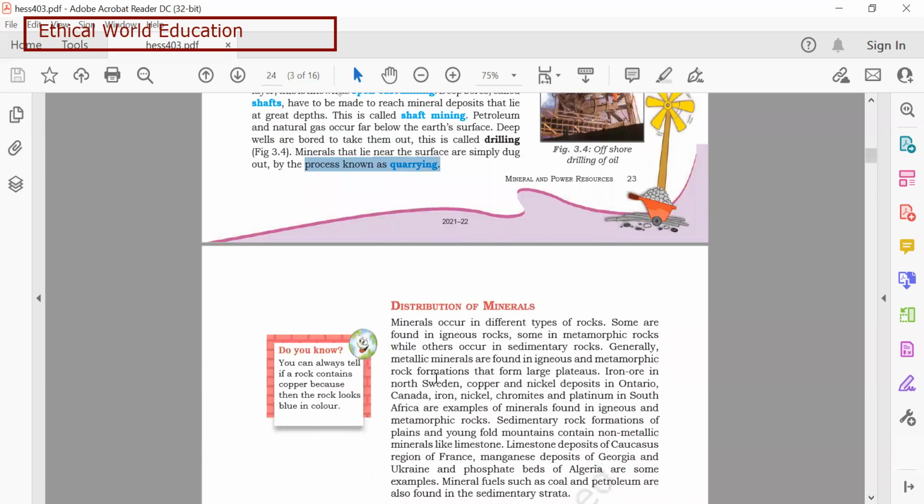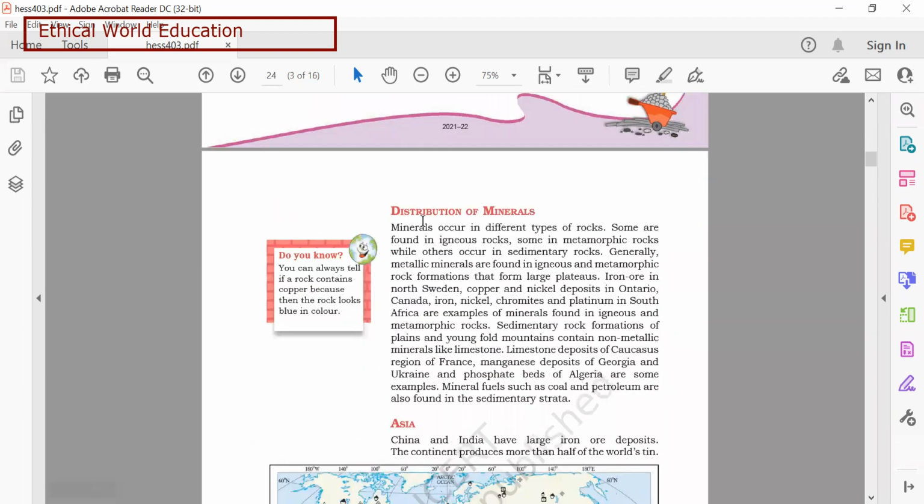Now let's try to understand the distribution of the minerals. So basically there are three types of rock: igneous, metamorphic, and sedimentary rock. And minerals are usually found in these rocks in different proportions. Metallic minerals are found in igneous and metamorphic rocks. Igneous rocks are formed from the solidification of molten magma, and metamorphic rocks are formed when igneous and sedimentary rocks go through high pressure and intense heat.